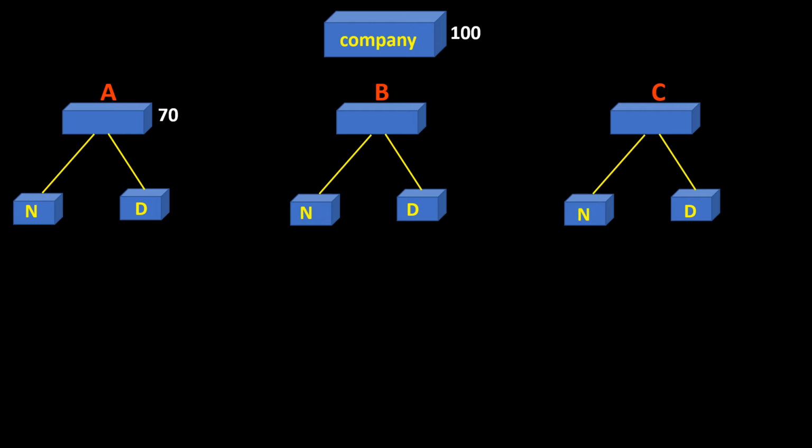We can do the same thing for Factory B. We know that 20% of the company's cell phones come from Factory B. So then we can multiply 20% of 100, or 0.20 times 100, and that will give us exactly 20. That means 20 cell phones out of the 100 cell phones inside the company warehouse come from Factory B. For Factory C, of course, we only have to subtract 100 minus 70 minus 20, and the remaining is 10. So those 10 cell phones are coming from Factory C.